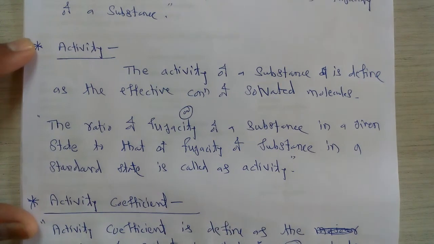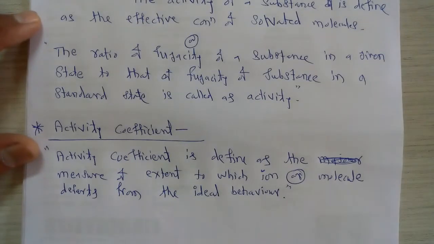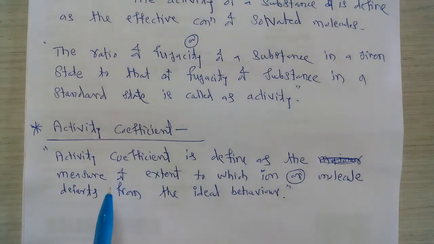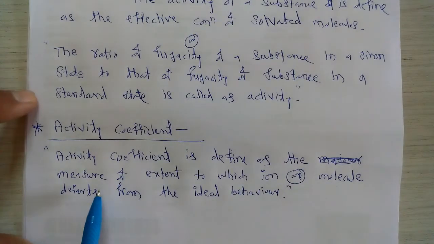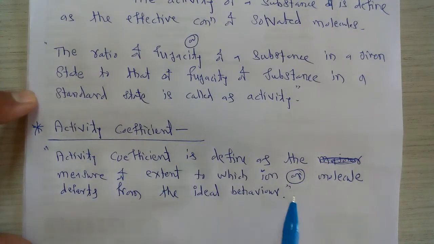And finally, the last important concept is the activity coefficient. The activity coefficient is nothing but the measure of the extent to which an ion or molecule departs from the ideal behavior. So these are the three important concepts from this chapter.